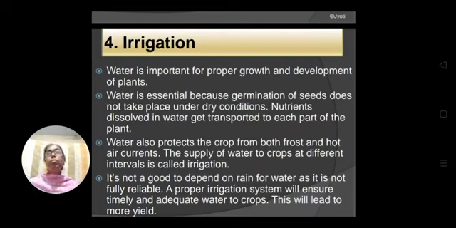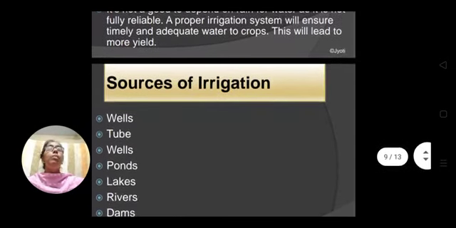Suppose we are expecting rain in the month of July, but sufficient rain may not be there. In that case, we should not rely on the rain. Therefore, a proper irrigation system should be there, so that regularly and timely we can provide a sufficient amount of water to the crop. If irrigation is proper and sufficient, then definitely the yield of the crop will be more.